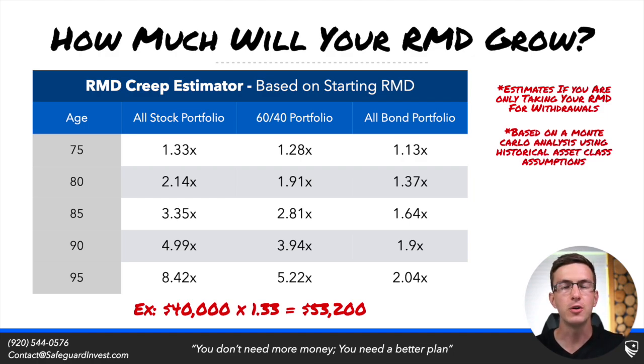Now, as a side note, this is why it's so important to be focusing on something like asset location when you're in retirement. Asset location means putting the right investments in the right accounts. Generally, this means you want to hold all of the high growth investments within your tax-free Roth accounts, and you want to generally locate most of your safer assets into your tax-deferred account. The reason being is because of RMD minimization. And you can really see this asset location idea come alive when we look at this RMD creep table.